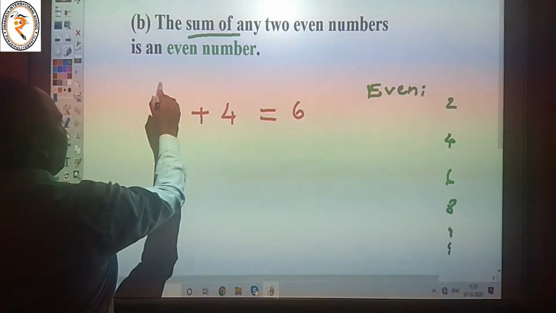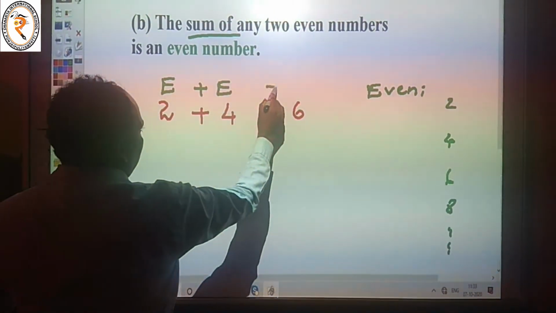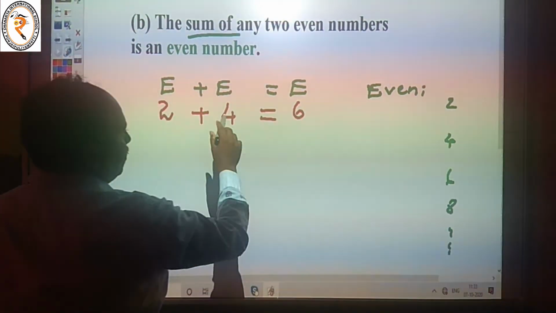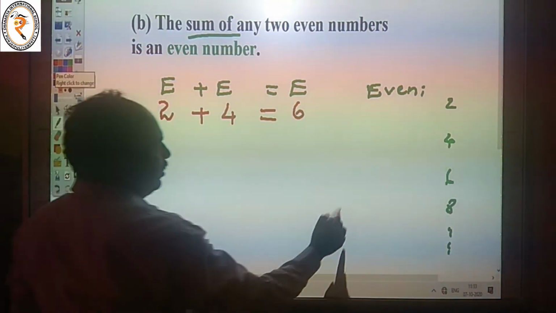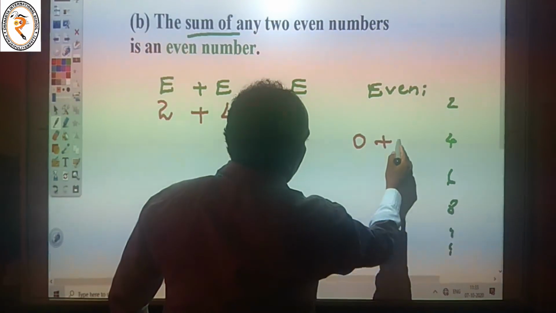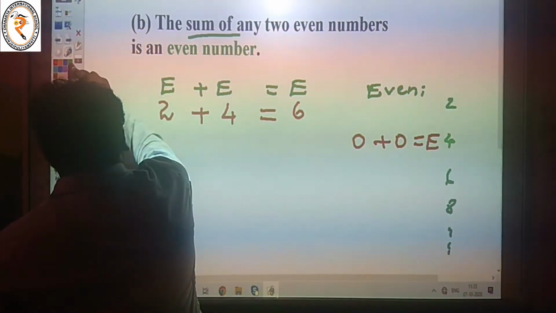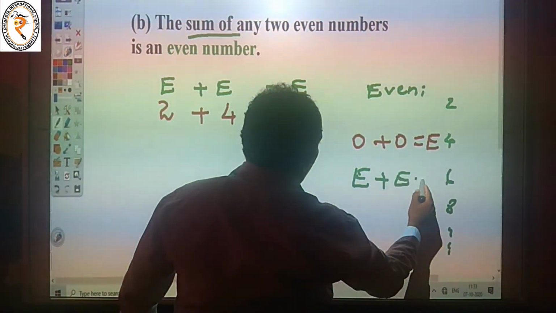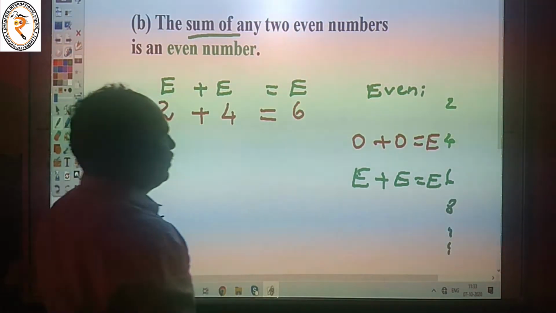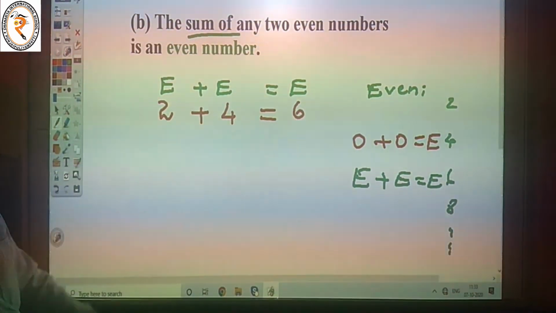That means even number plus even number is equal to even number. Even plus even is equal to even. Listen here: odd plus odd is equal to even, then even plus even is equal to even. So our answer is the sum of any two even numbers is an even number.